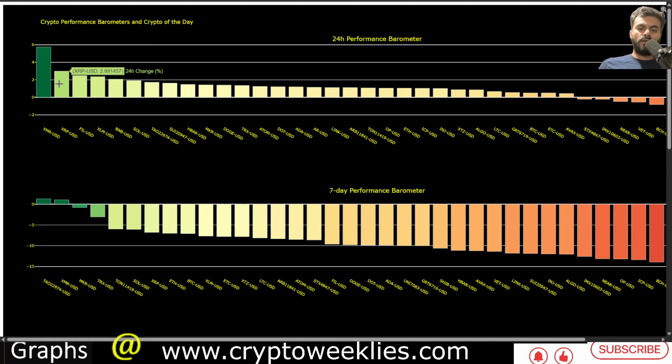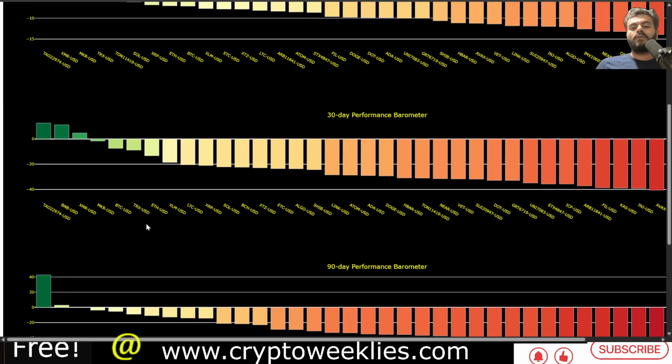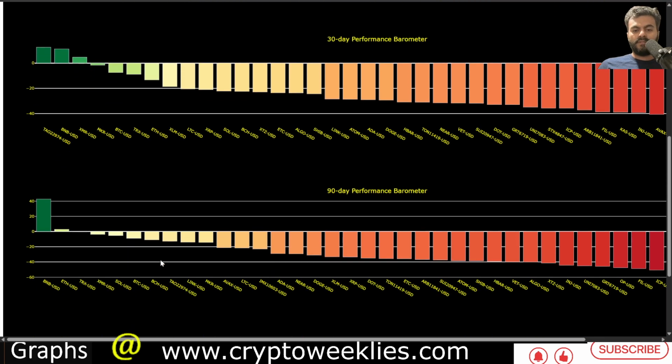Over the last 24 hours, XRP's performance has been decent, up by about 3%. Over the last 7 days, the wider market did cool off, but XRP held better than some of its peers. XRP is in the top quartile, and even better than ETH and BTC. Over the last 30 days, XRP did decently, negative 21%, but some of the names were down negative 40%. Over the last 90 days, XRP was not that high a performer.